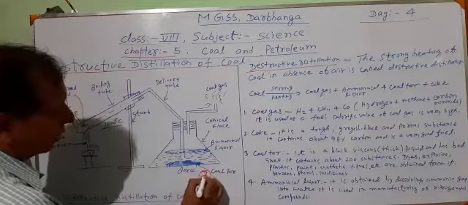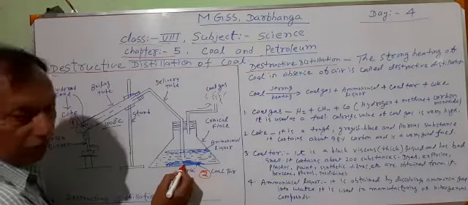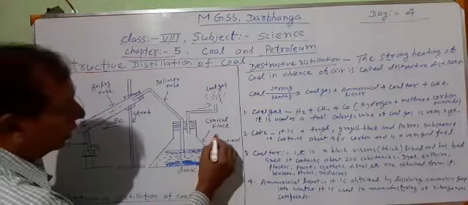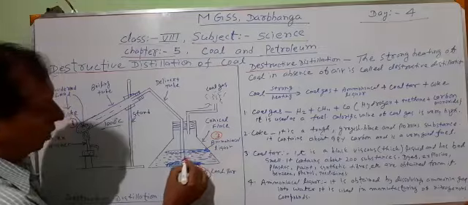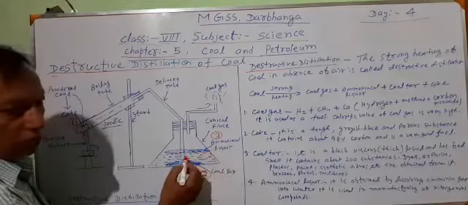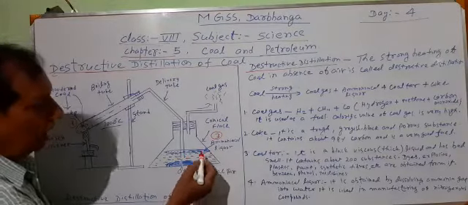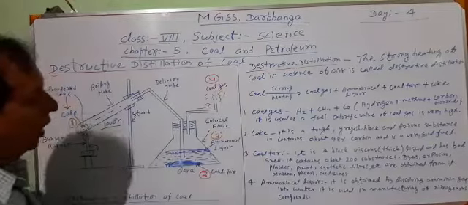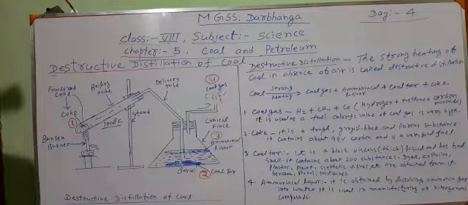Coal tar is a black substance which is obtained at the bottom of the conical flask. This is the second substance. The third substance is ammoniacal liquor. This ammoniacal liquor means a solution of ammonia in water. And the fourth substance which you get is the coal gas. Mainly these four substances are obtained after the destructive distillation of coal.